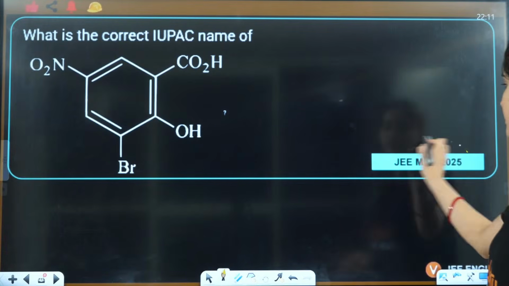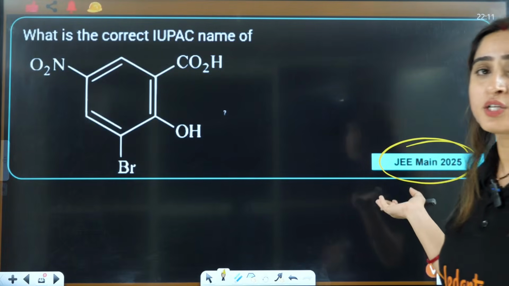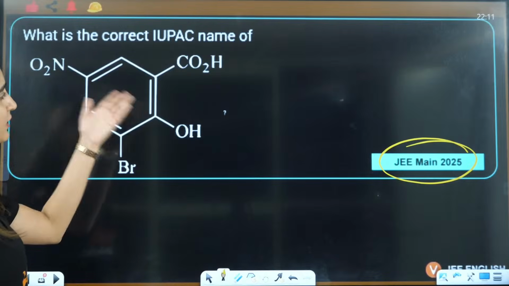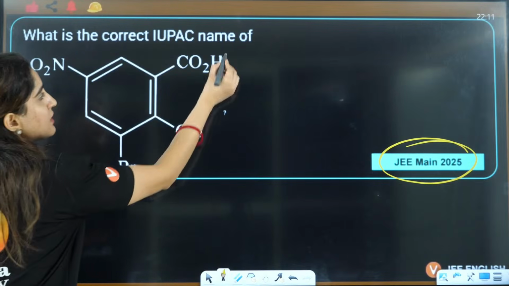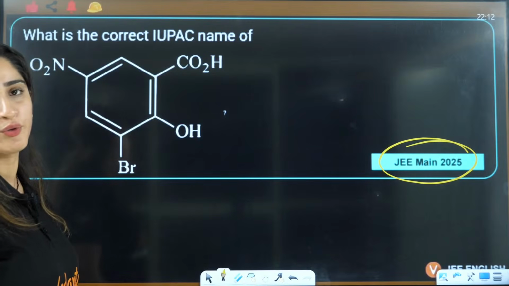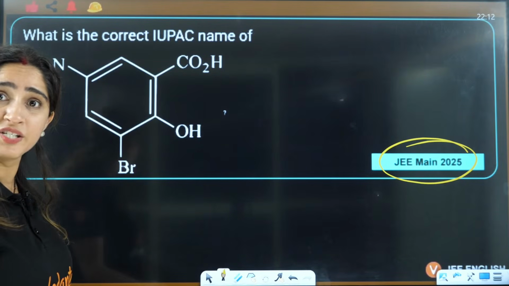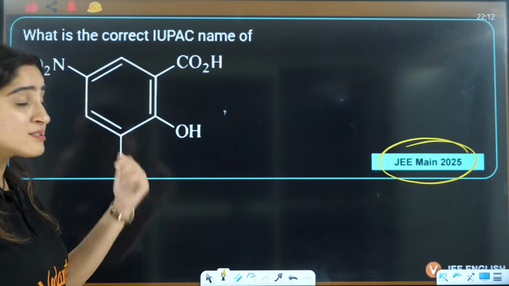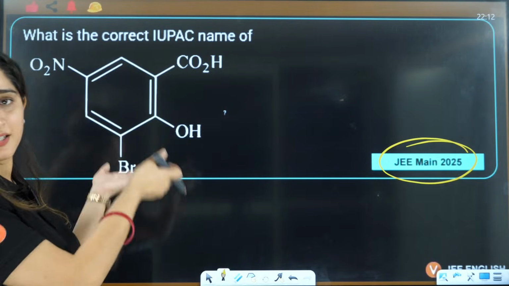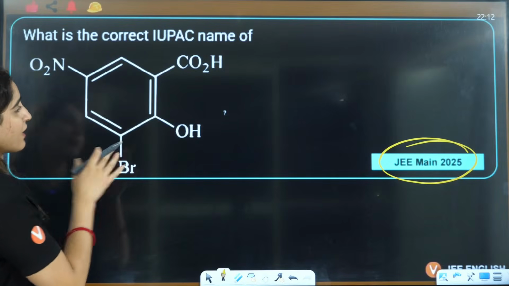Then what is this? 2025, just now they have asked this. So tell me what will be the answer. After watching this lecture, this will be nothing for you. You'll say, ma'am, such a simple question is asked in JEE. This is proof that they are asking this, as per the trend.